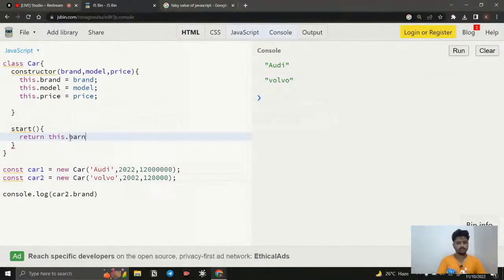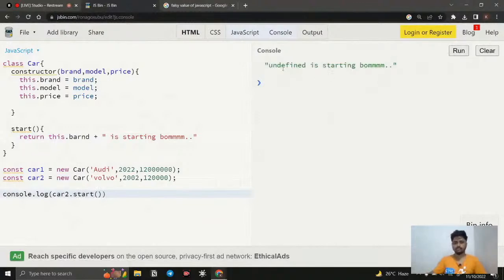brand, and use the plus sign, and I say is starting, like this, right? If I clear this one, and use car2.start, and for a method we need to use the parenthesis. Once I'm done, if I run it, you can see undefined starting, boom.